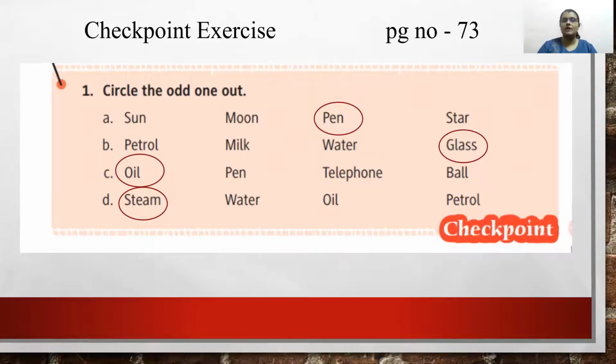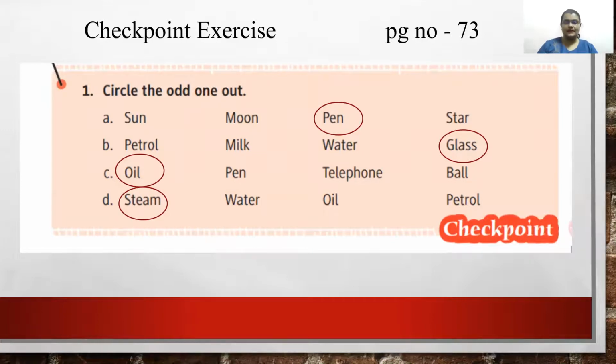Now, children, we are going to solve checkpoint exercise 1, which is given in your course book on page number 73. You have to circle the odd one out. A1, sun, moon, pen, and star. So, which is the odd one? Odd one out over here, pen. Why? Because sun, moon, and star are considered natural things, while pen is a man-made thing.